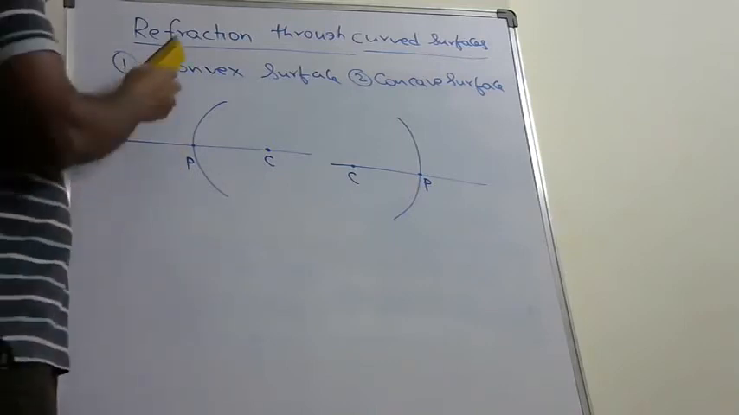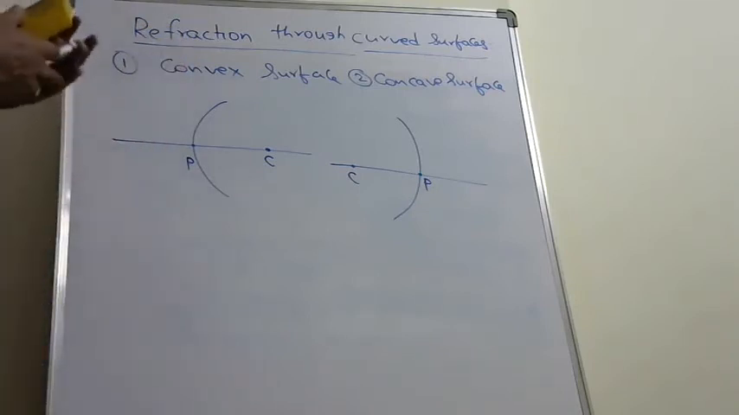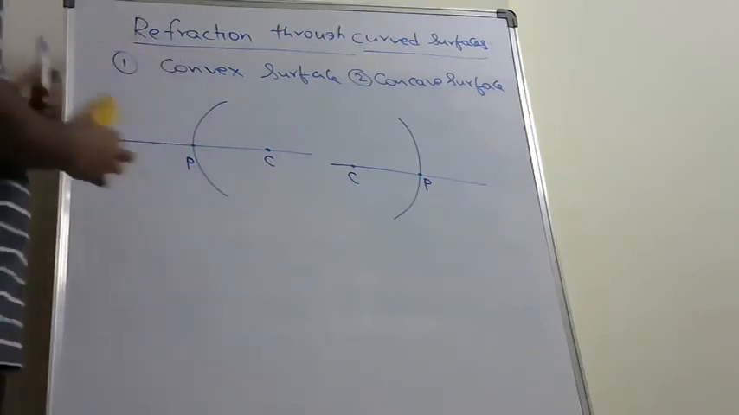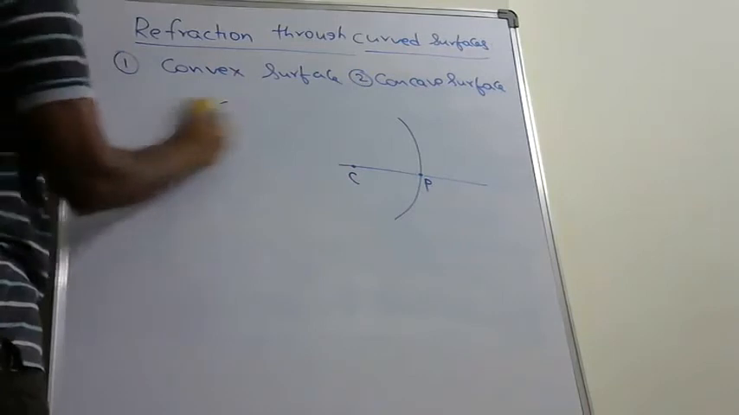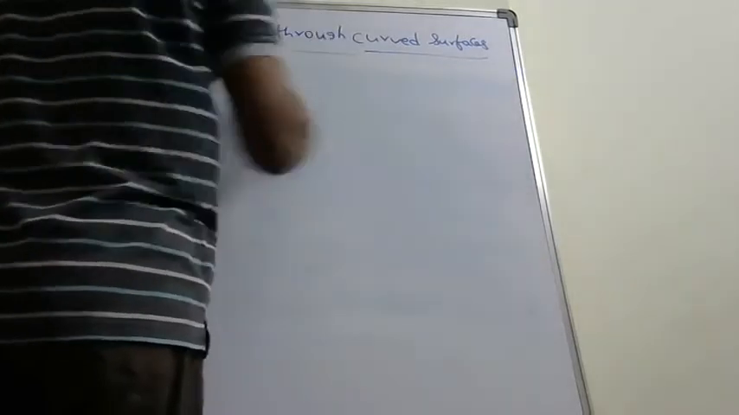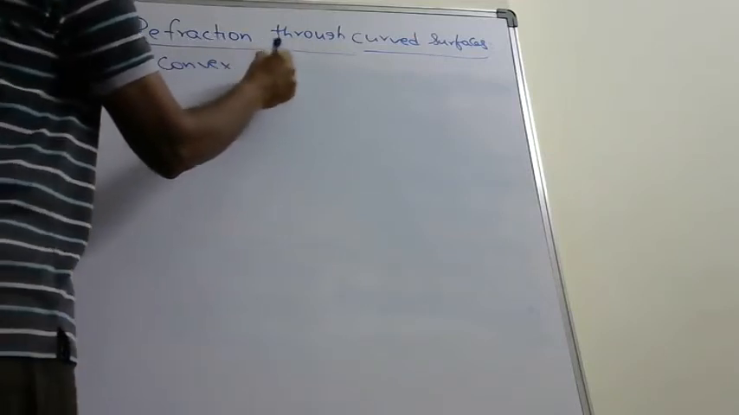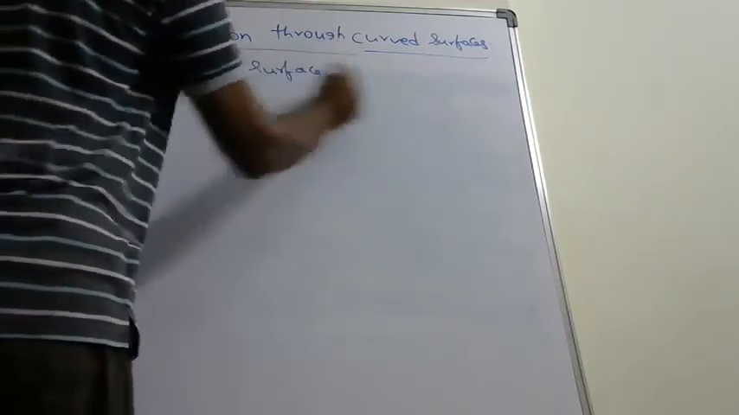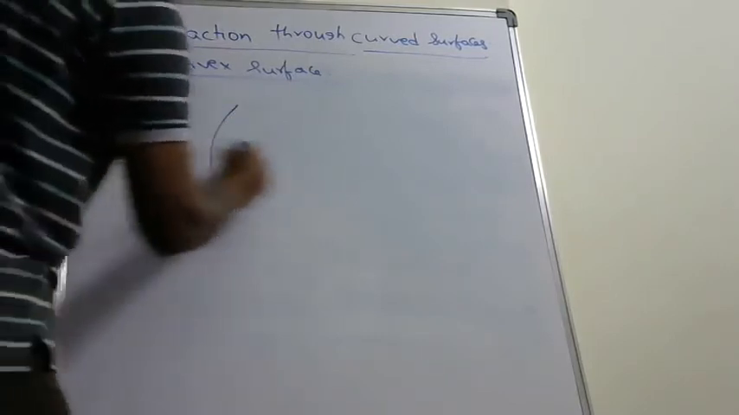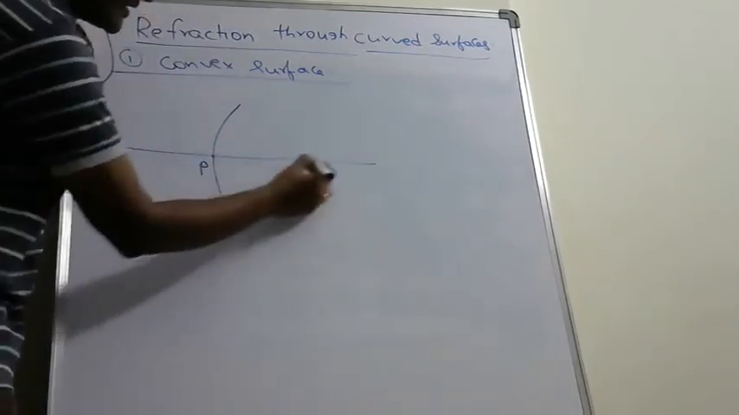Now, let us see what happens when the light ray travels from one medium to another medium through these curved surfaces. First, take convex surface. This is a convex surface whose pole is at P and the center is at C.